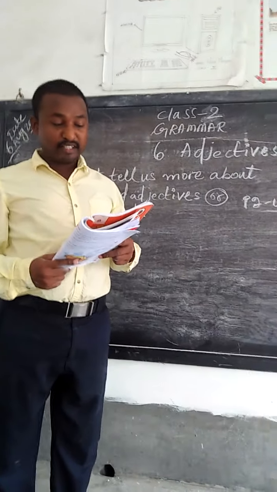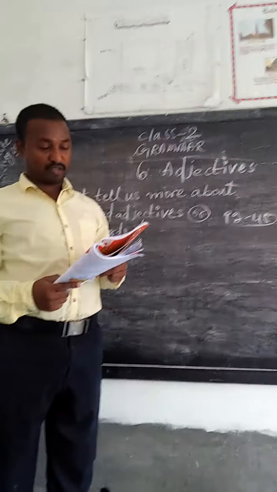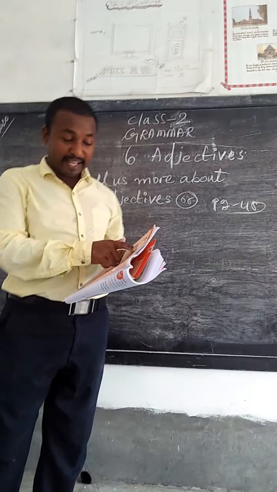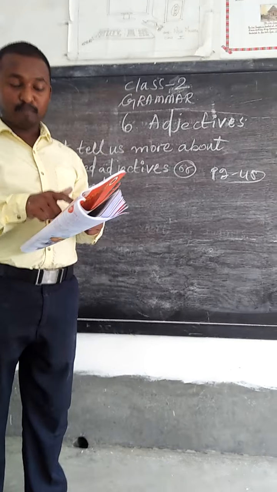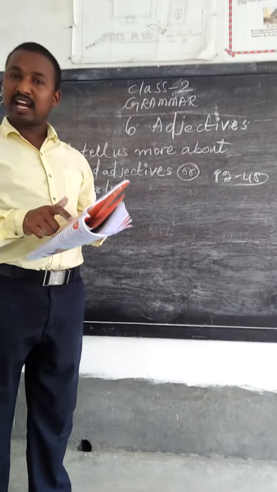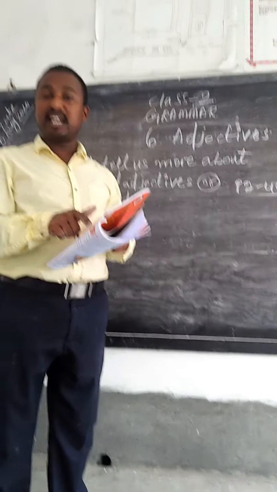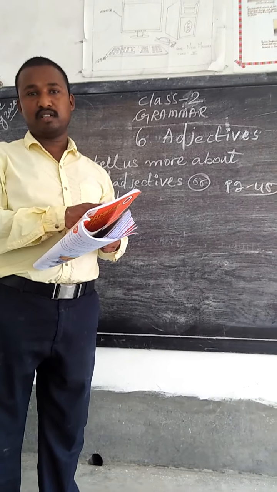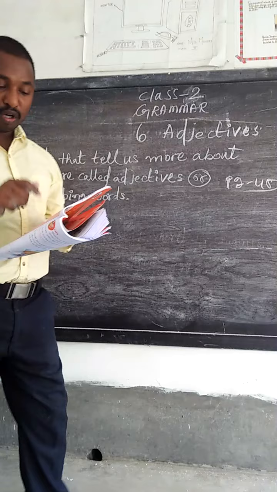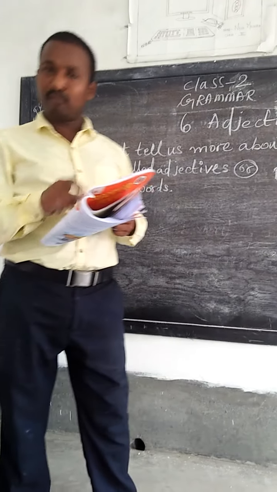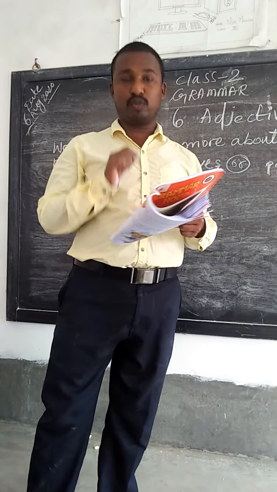Let us complete it using the words given in the box: golden, selfish, tall, shining, small, beautiful. These are the adjectives, the describing words. By using these words, we have to fill the blanks in the story.